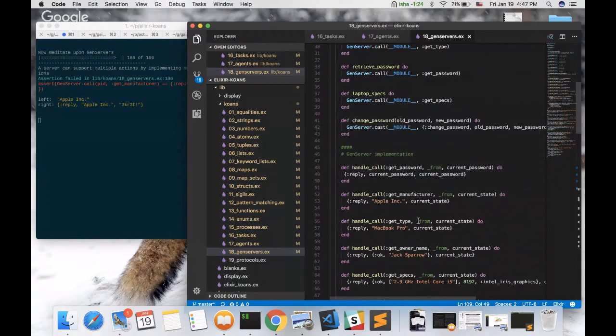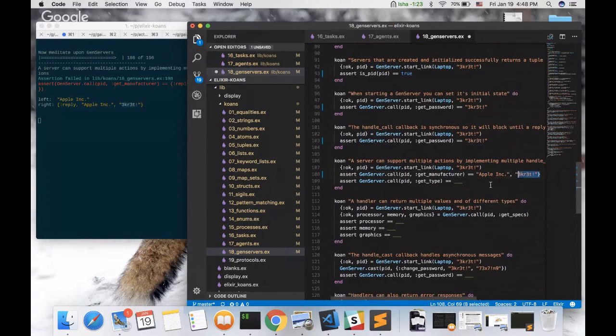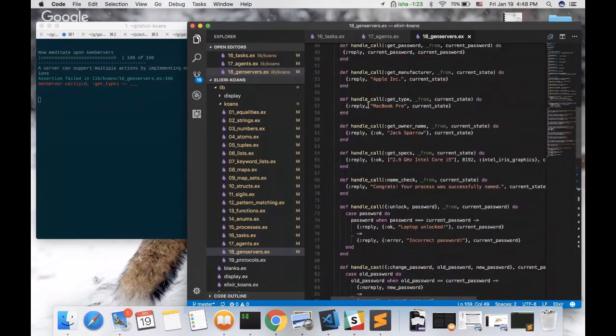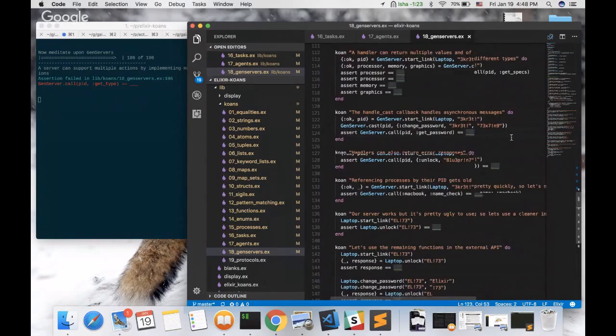We don't want to return the state every time we are returning something from the agent. So we just, this is probably for the inside workings of the agent itself. So here we get its type. And this is its type.